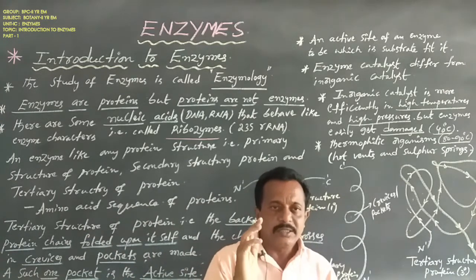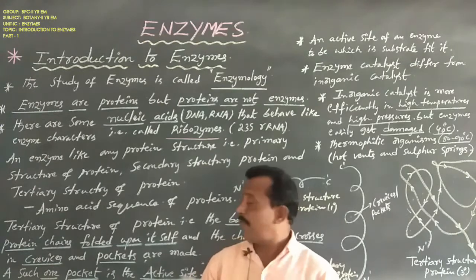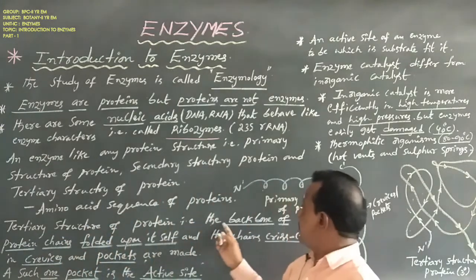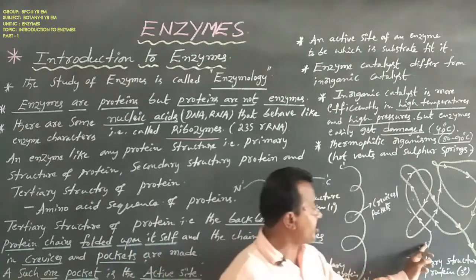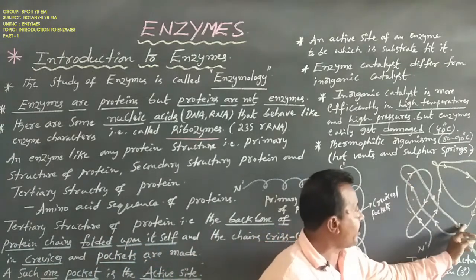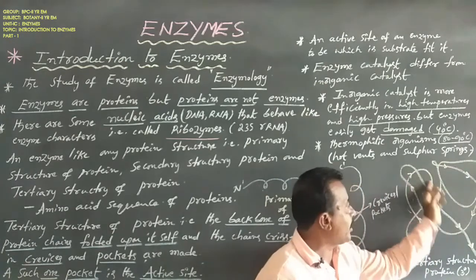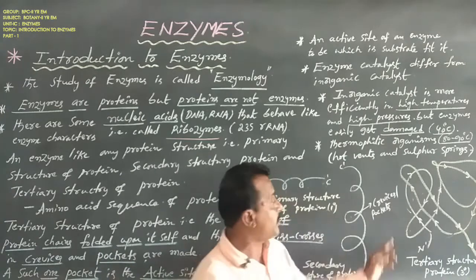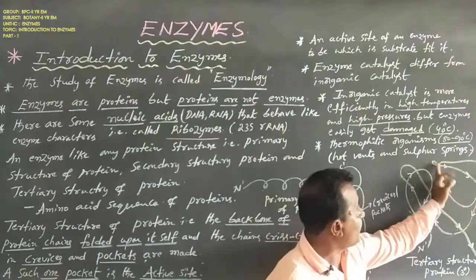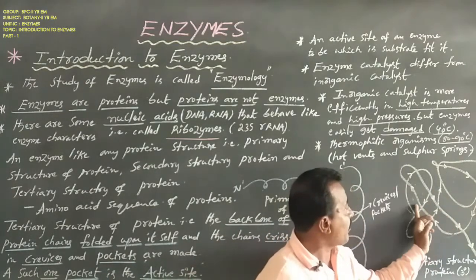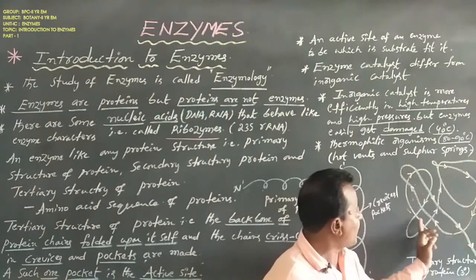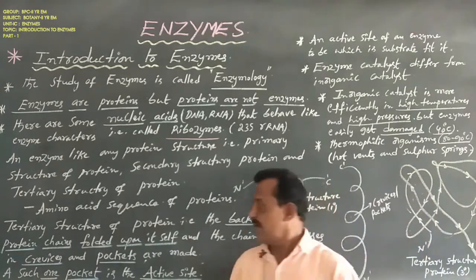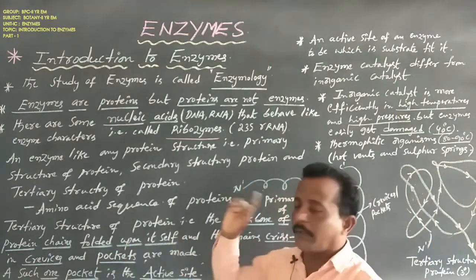Enzymes are structurally similar to the tertiary structure of protein: the backbone of the protein chain folded upon itself, with chains that always crisscross and have many cleavages or pockets. This is the tertiary structure of protein.